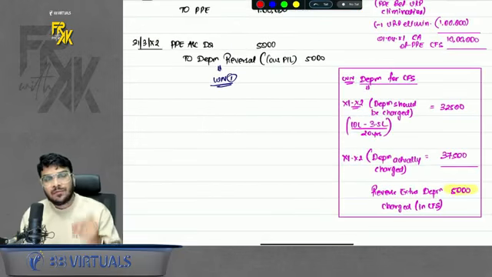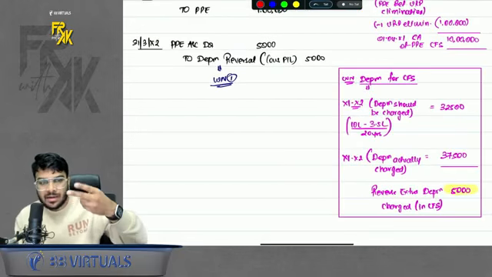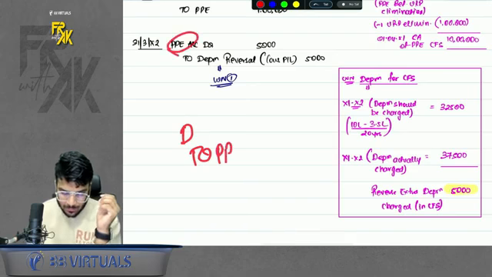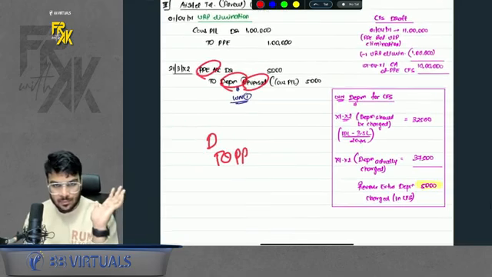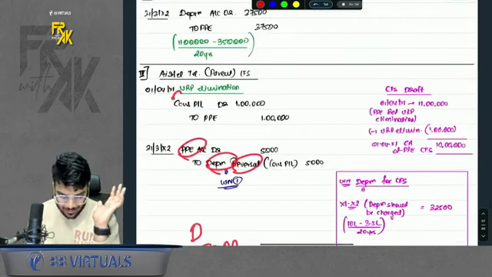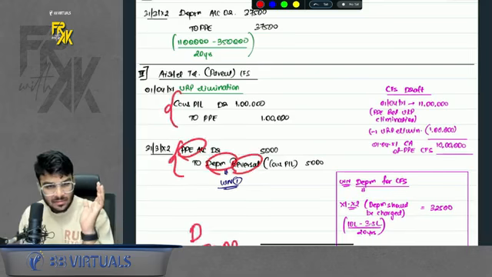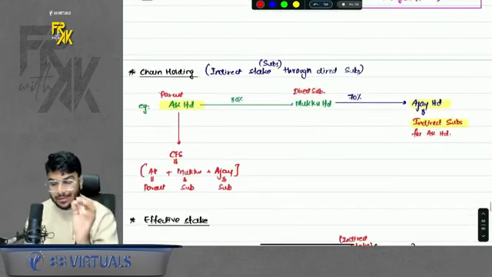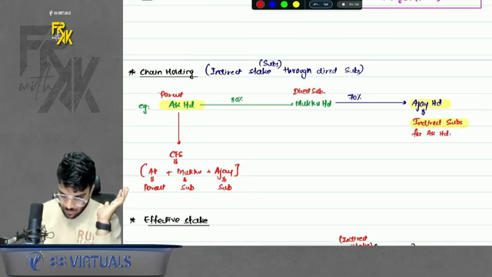So the entry for reversal is exact opposite of the normal entry. The normal entry is depreciation to PP. The reversal entry is PP to depreciation reversal. Simple. So in CFS, these two entries will come: eliminate the URP, reverse the excess depreciation. Okay, so this was your illustration number 70. Very good question. Then we move towards one more concept, that is chain holding.